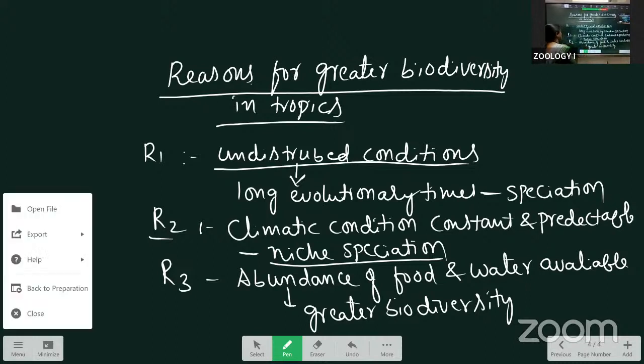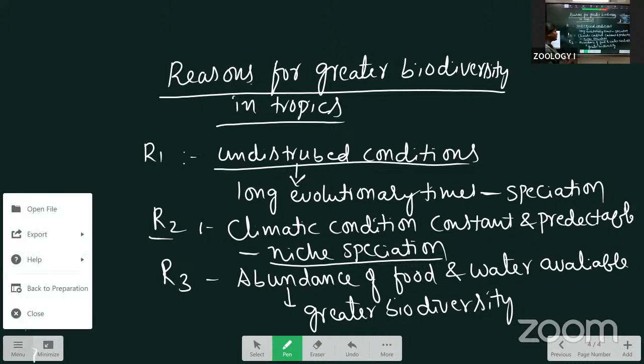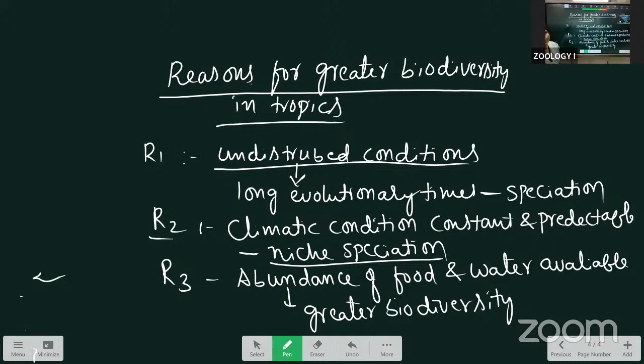For example, the Amazon rainforest. The Amazon rainforest is present in South America. It is the biggest forest and the lungs of our planet also. It is present in the tropical region only, and it has a large number of species, meaning plants and animals. Clear? Amazon rainforest.